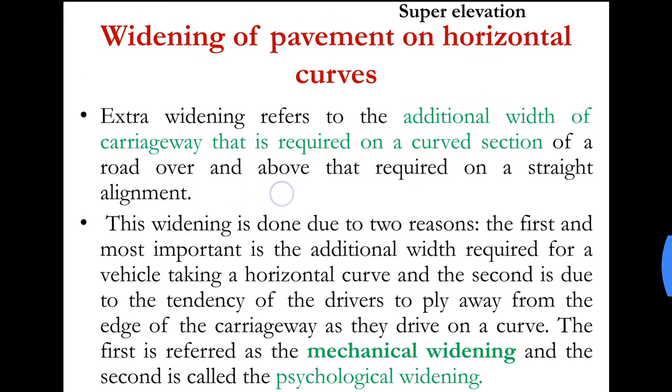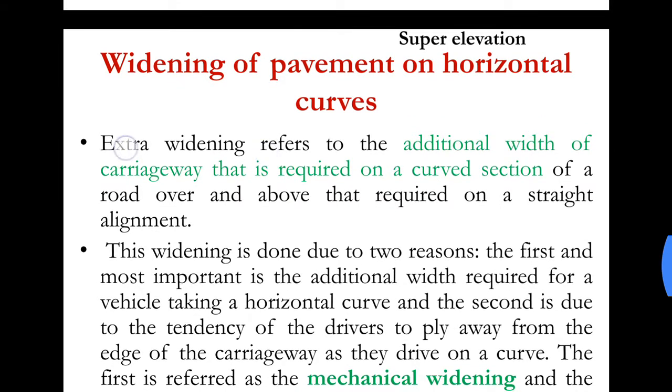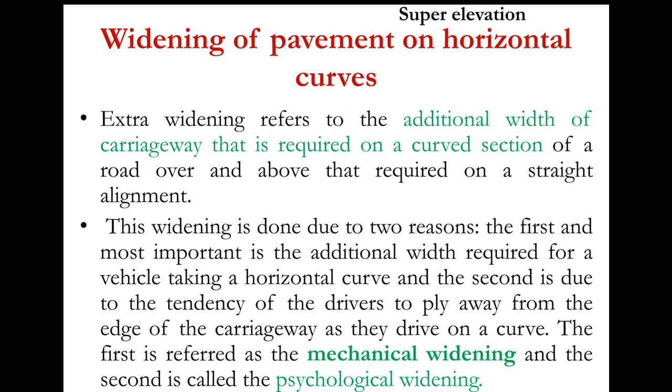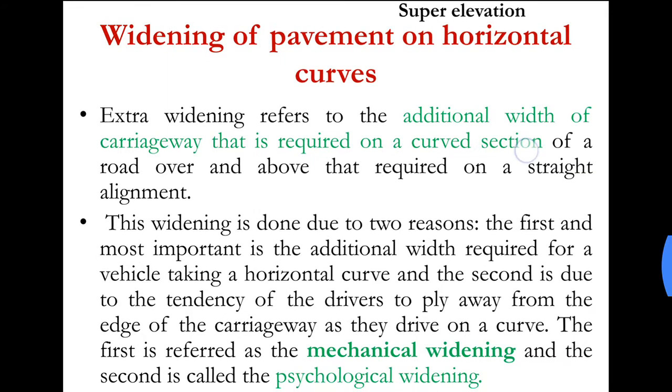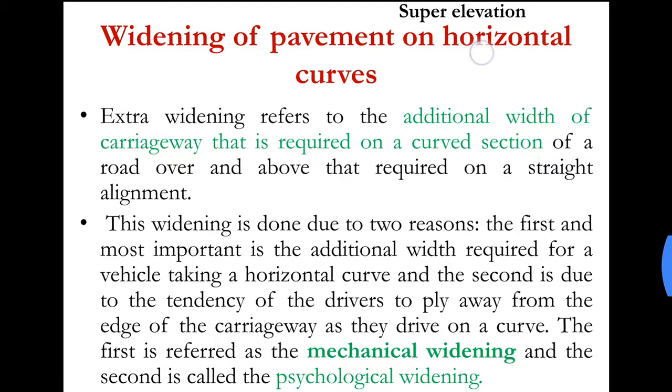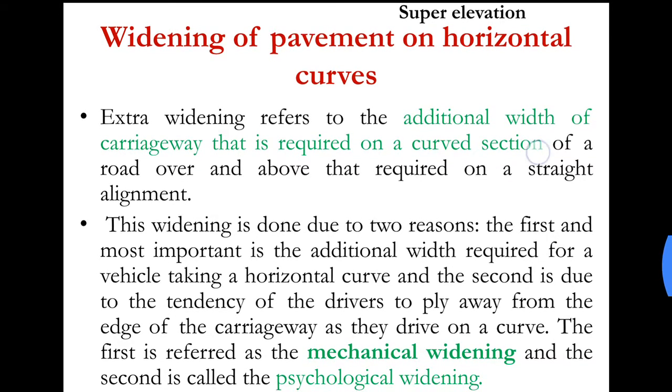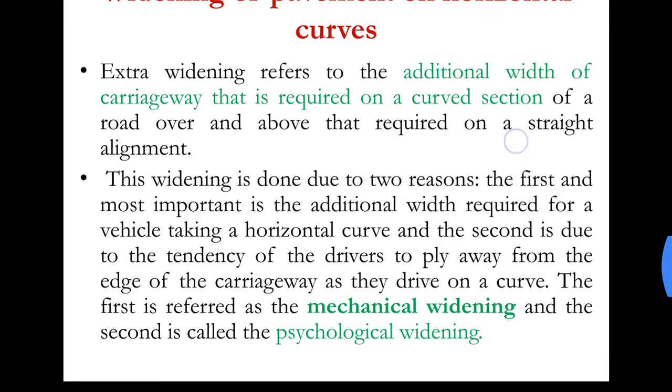Okay, so what is this extra widening? It is some extra width that is provided on the carriageway or the road on a curved section, and this is a horizontal curve. On a horizontal curve section a little extra width is provided to the road. This is known as extra widening. Now we'll try to understand why we provide this extra width.